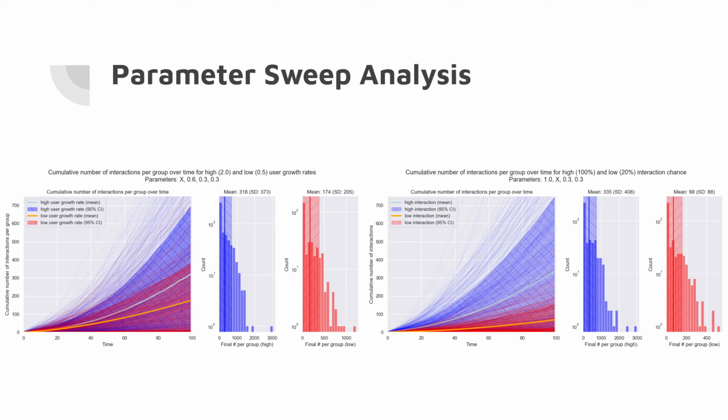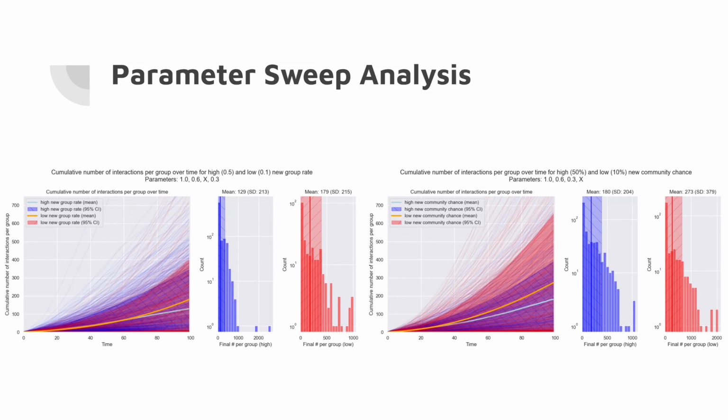Looking over at the interaction chance, we're checking 100% interaction chance with 20%. So what that means is the user either has 100% chance of interacting each time step or 20%. And with a higher interaction chance, that's just going to give us more interaction total, and we can see that here. Something interesting to note is that the mean of 335 for the high interaction chance is almost exactly 5 times the low interaction chance mean of 68, and that sort of follows because our high interaction chance is 100%, low is 20%, which is also the same ratio.